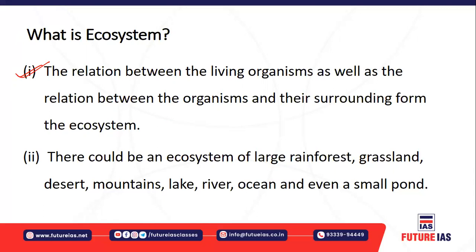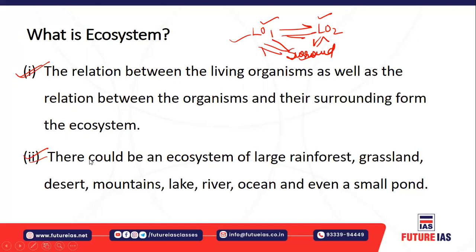So you have different components. For example, you have living organism 1, you have living organism 2, and you have your surrounding environment. There is a possibility that there is a relationship between each of them. So the relationship between two living organisms, the relationship between one living organism and their surroundings, they are all part of your ecosystem, right?